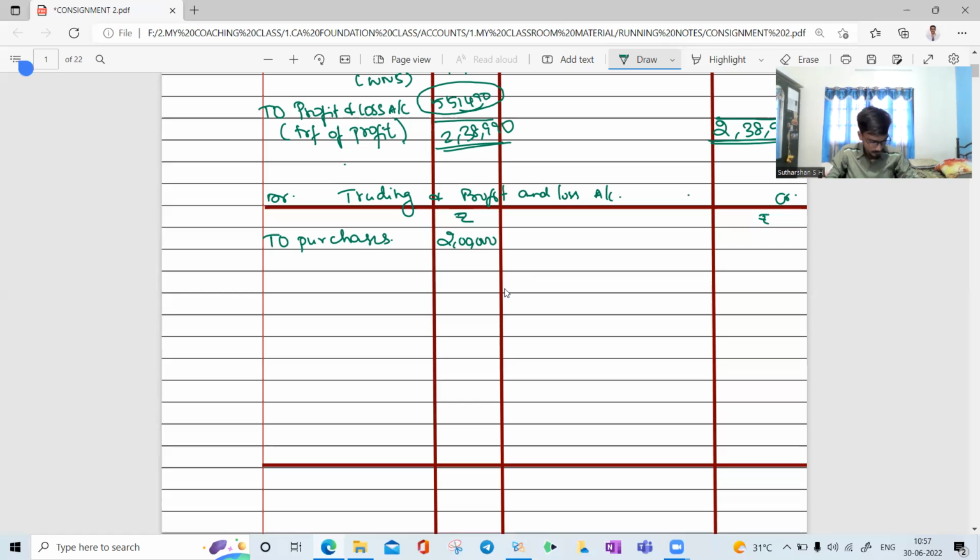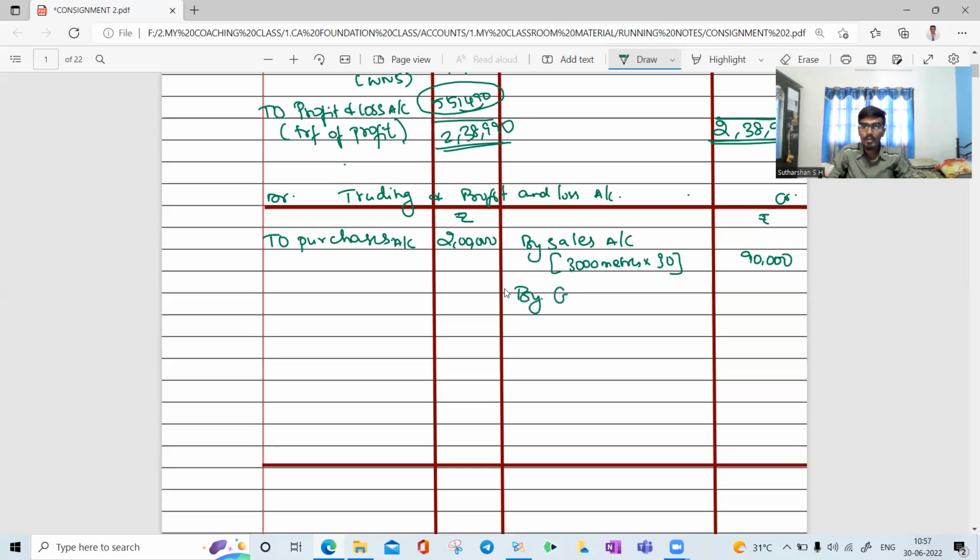Then we need to write the sales. The sales is a normal sales, right? 3,000 meters has been sold, for how many rupees? 30 rupees. So the total is 90,000.